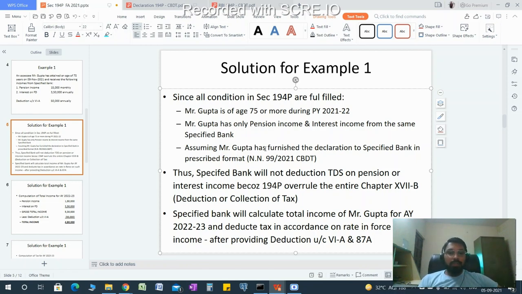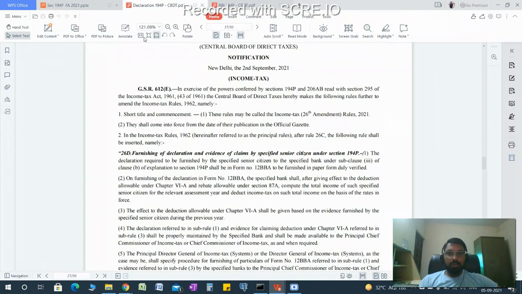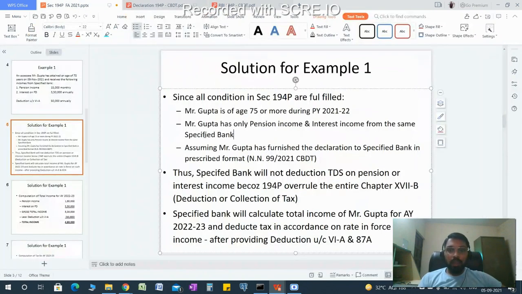Assuming Mr. Gupta has furnished the declaration to the specified bank, and such declaration has been prescribed by notification number 9. We will read it in a while. Thus, the specified bank will not deduct TDS on the pension or on the interest income, because 194P overrules the entire chapter of the deduction and collection of tax.